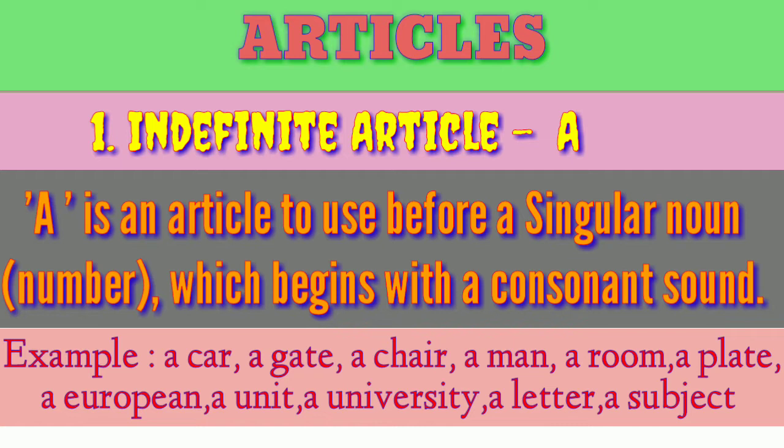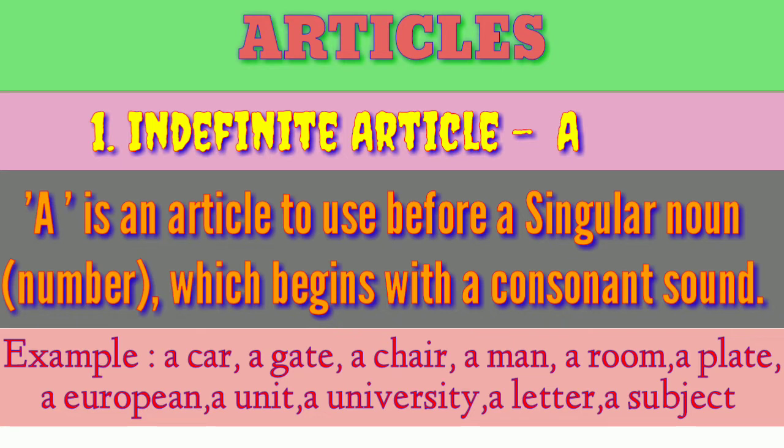So the first one, a car, a gate, a chair, a man, a room, a plate, a European, a unit, a university, a letter, a subject. Like that we can use a lot of examples for this indefinite article a.